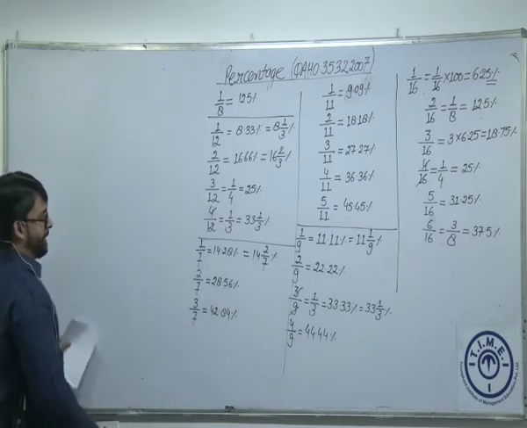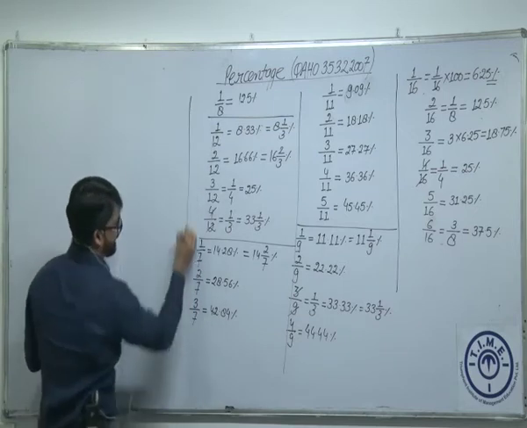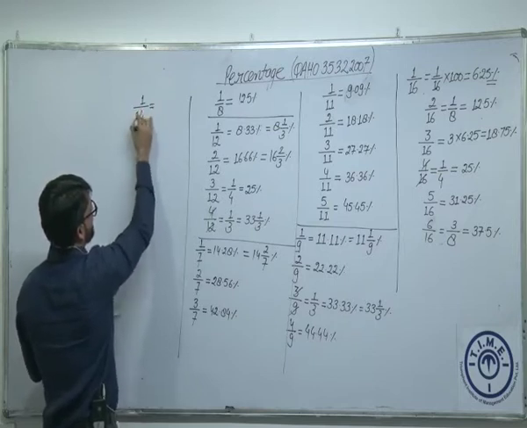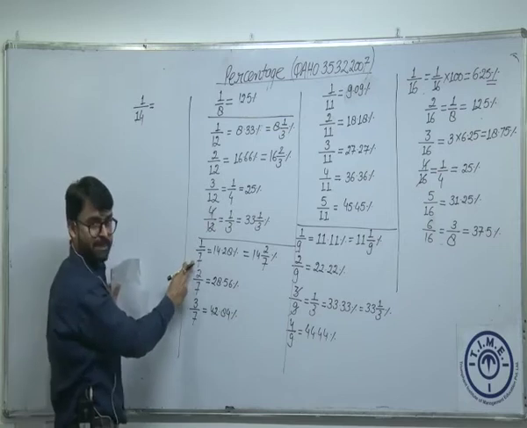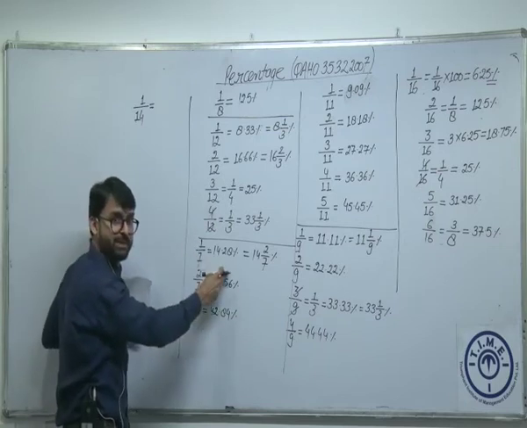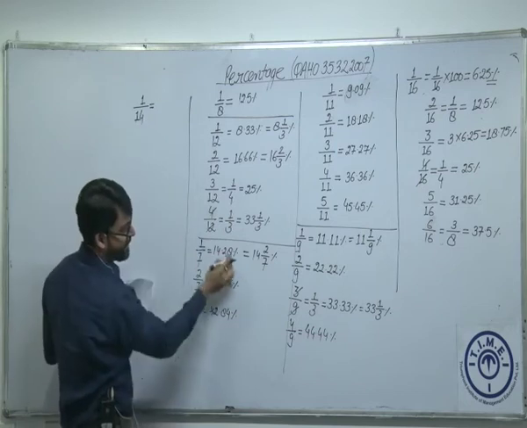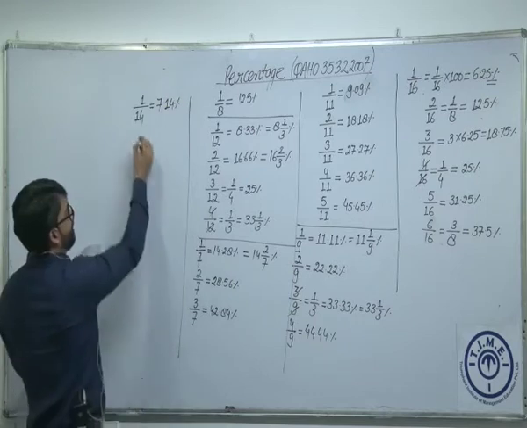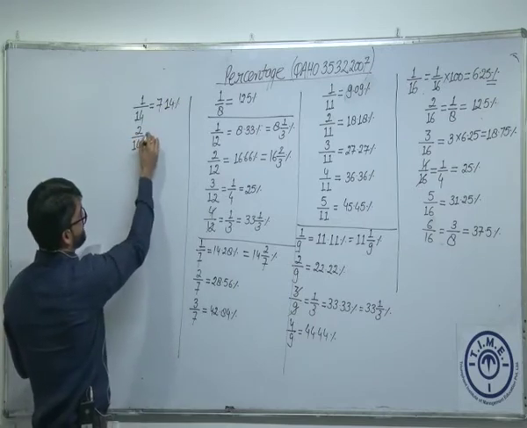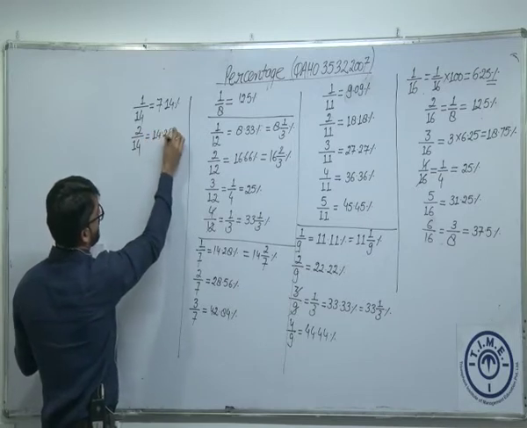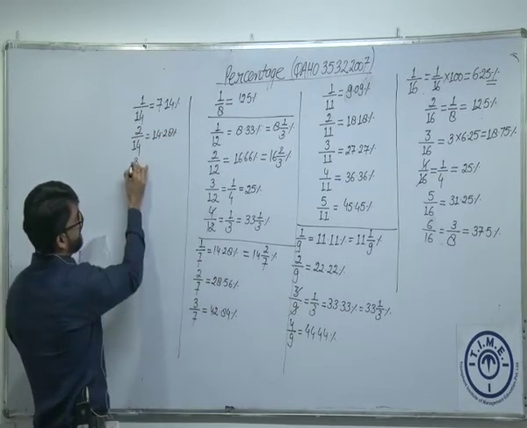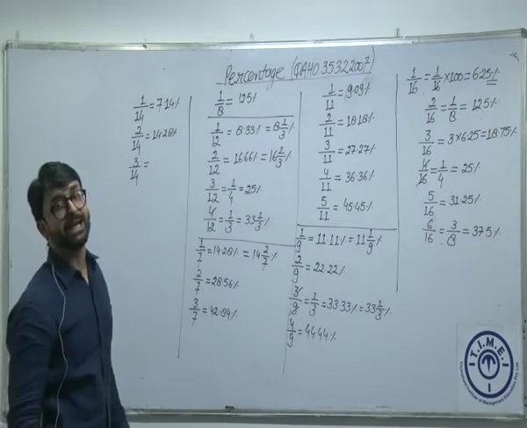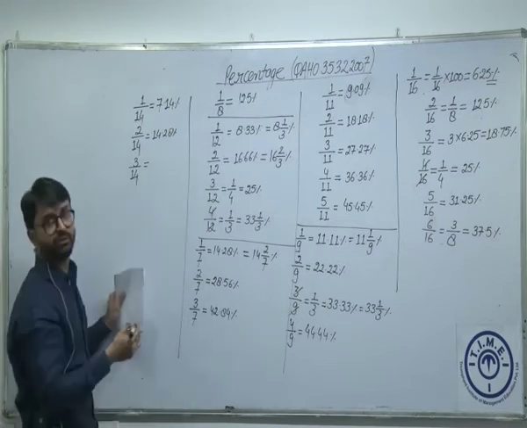Fine. Let's take one more table further, let's say 1 by 14. What is 1 by 14? We can clearly see 1 by 14 is nothing, it's half of 1 by 7. What is 1 by 7? 14.28%. So what is 1 by 14? It is exactly half of this, which is 7.14%. Now 2 by 14 we have already discussed, which is 1 by 7, which is 14.28%. It is just like this, double of this. 3 by 14, what is 3 by 14? Thrice of this. 7 into 3 is what? 21. And 14 into 3 is what? 42.